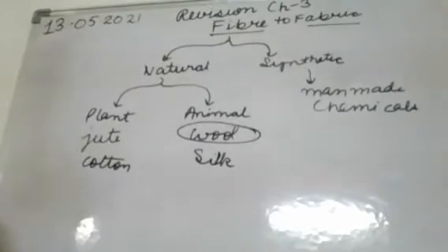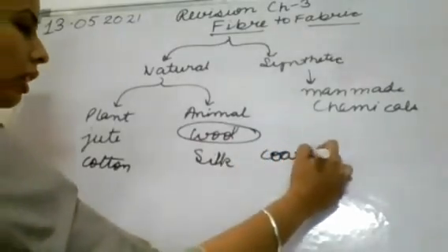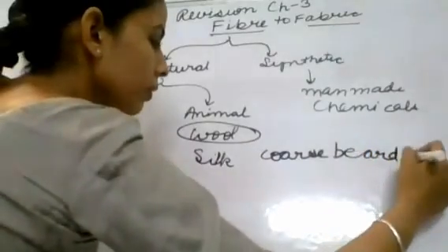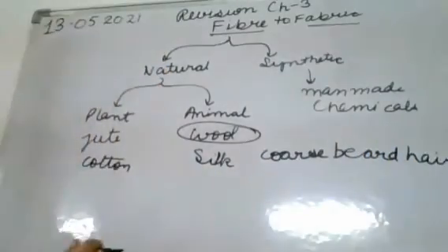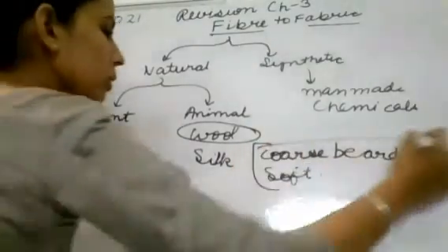Okay, so from the sheep, there are two types of fibers that we get. The first is coarse beard hair, and the second is fine soft under hair close to the skin. There is a coarse beard hair, and the next is the soft one that is found near the skin of the sheep.